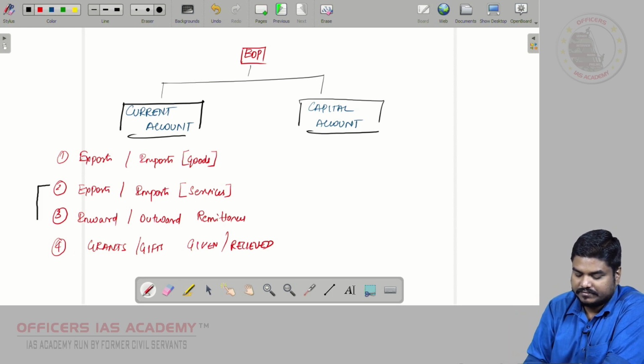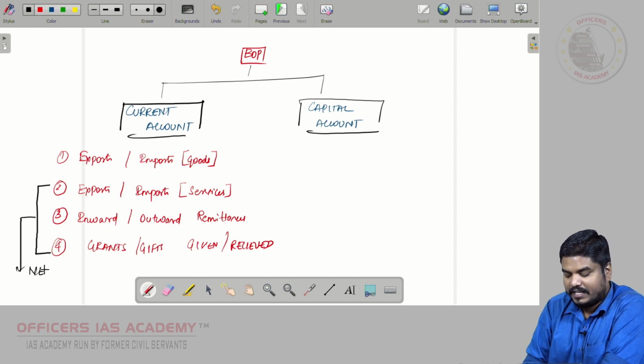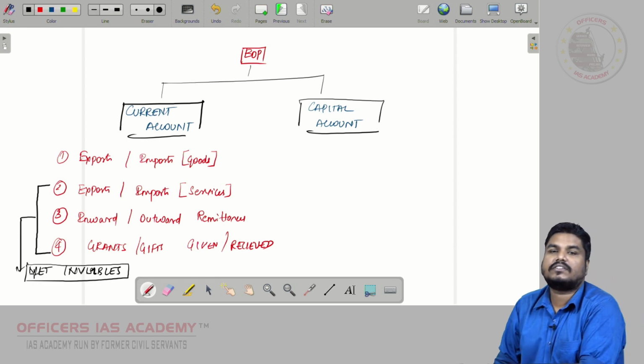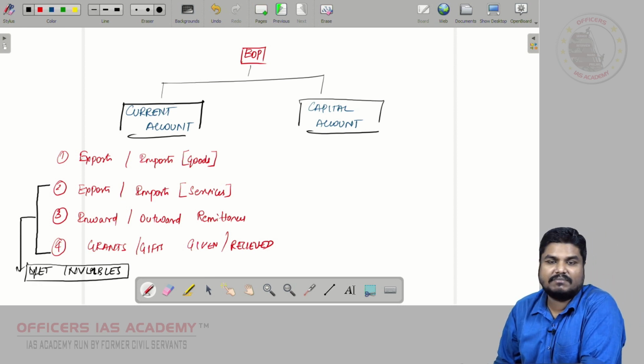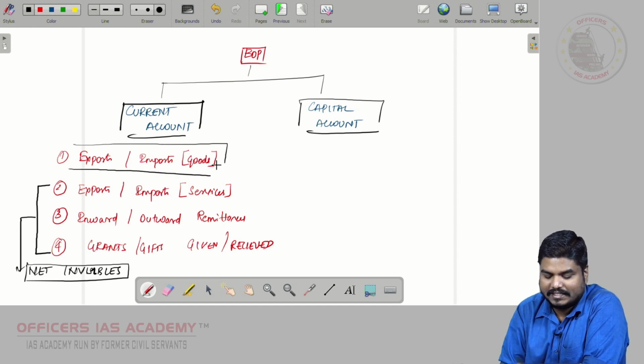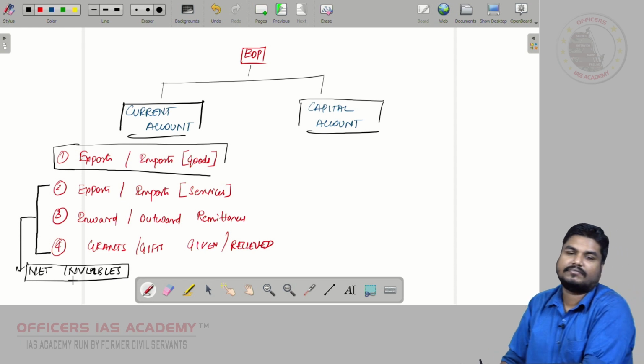Friends, these 2, 3 and 4 are called net invisibles. The exports and imports of goods stand separately. Then the remaining 3 put together, we say it as net invisibles.